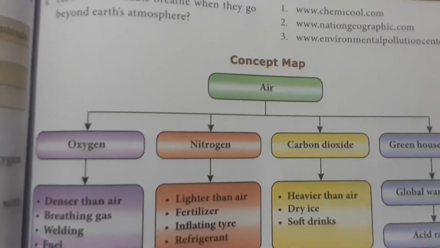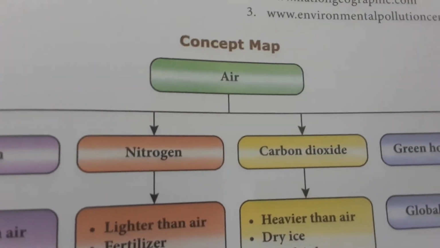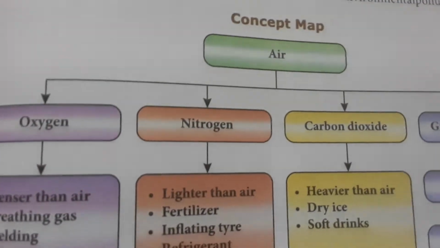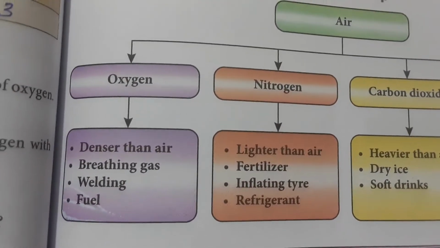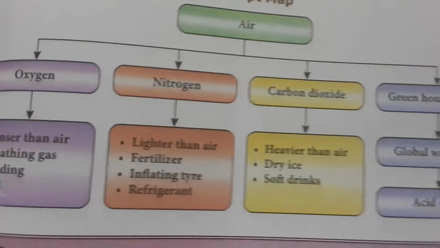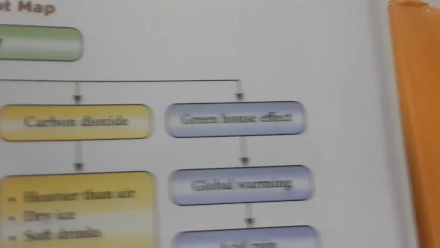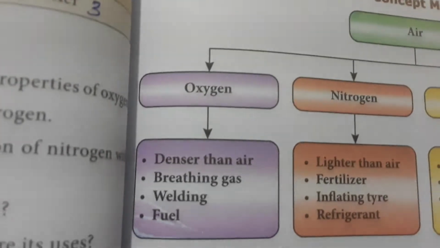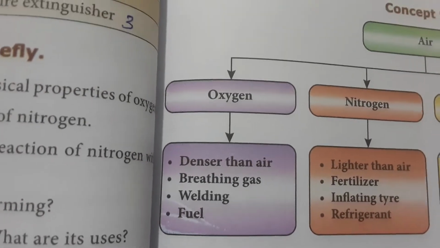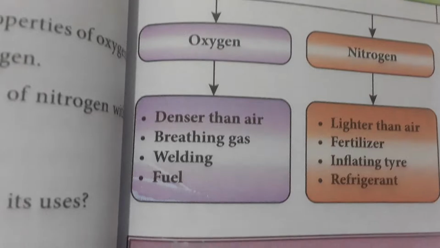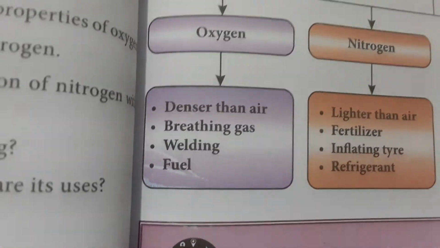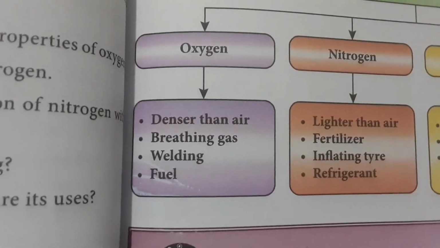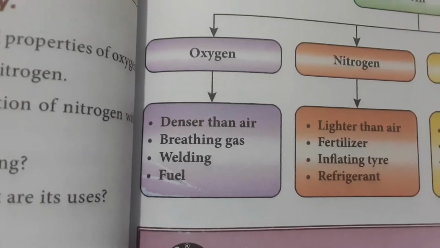This is a concept map for this lesson. So air is a mixture of various gases. They are giving some of the gases in highlighted format: oxygen, nitrogen, carbon dioxide, and greenhouse effect. So oxygen is denser than air. So oxygen always occupies the lower portion of the atmosphere, next to the surface, and it is a breathing gas because all living organisms need oxygen for their day-to-day life activities.